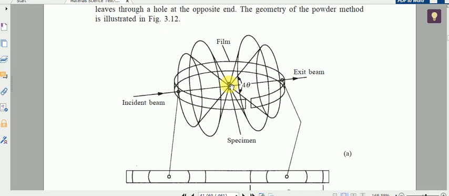So reflections will occur in all directions that satisfy the Bragg angle. With some angle there will be planes satisfying Bragg's condition, so that will get reflected in one direction.